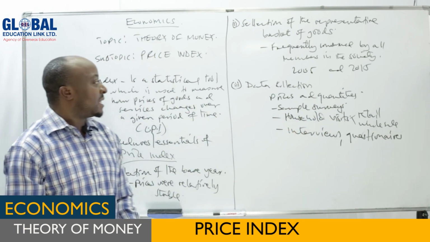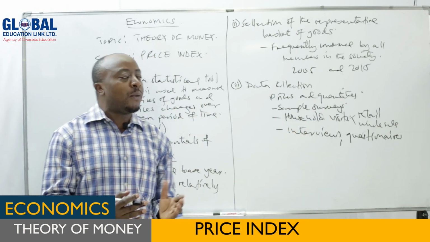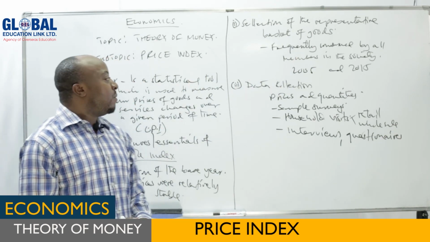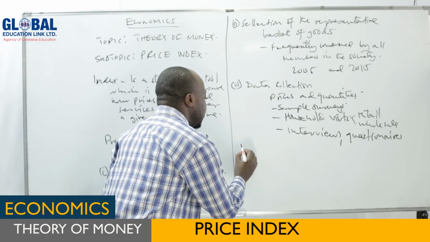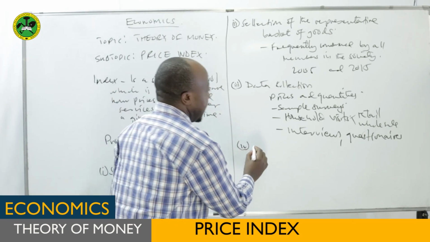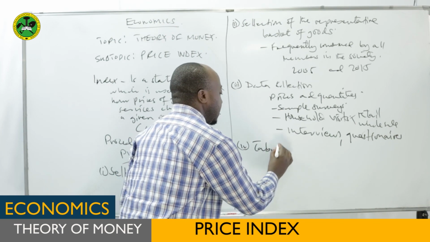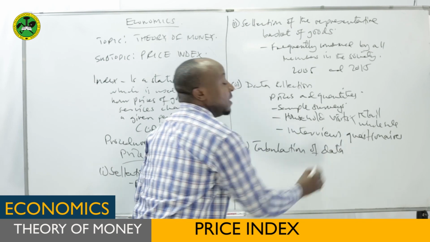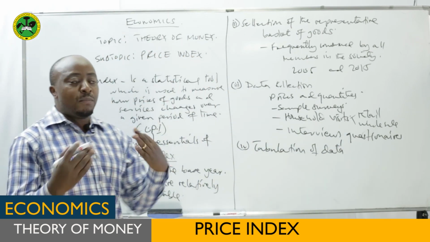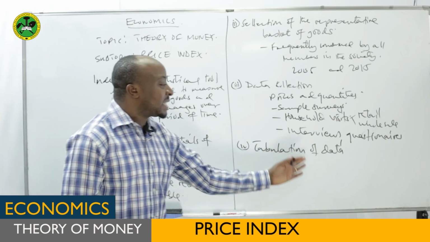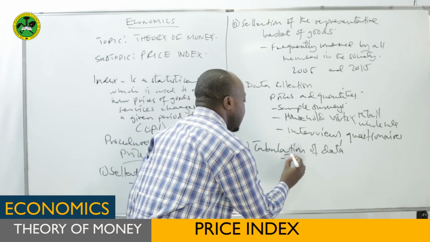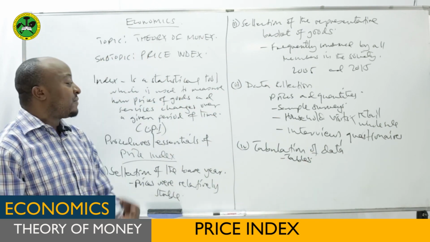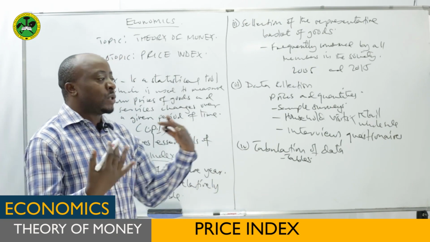This is the third step. After collecting information, when you are sure you now have prices and quantities both in the current and the base year, then you move to the fourth step, which is tabulation of data. It means now the collected data has to be tabulated. To be tabulated means you can put this data in the form of tables, or if for some of the information you can prepare graphs, you can. But what is needed here is to tabulate the information.